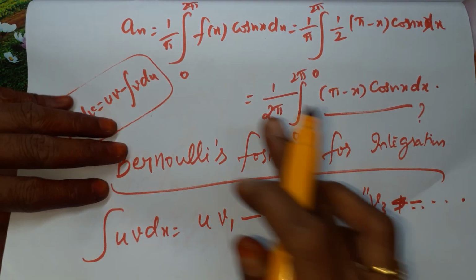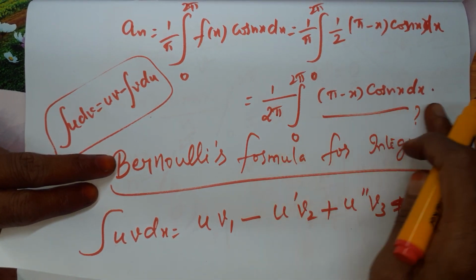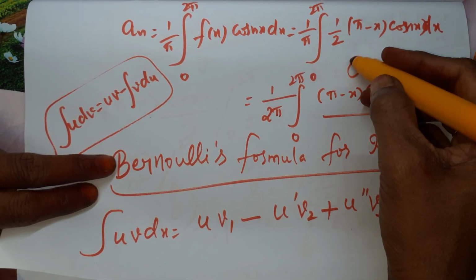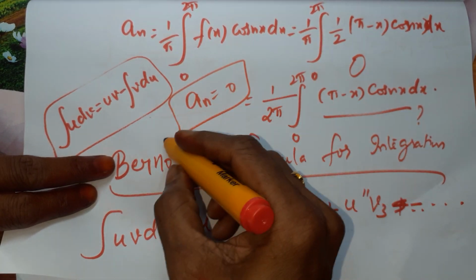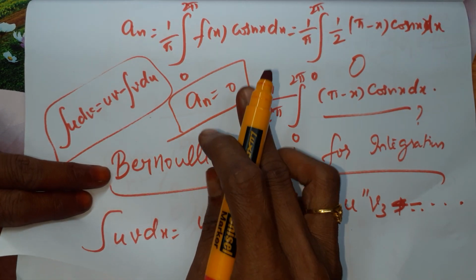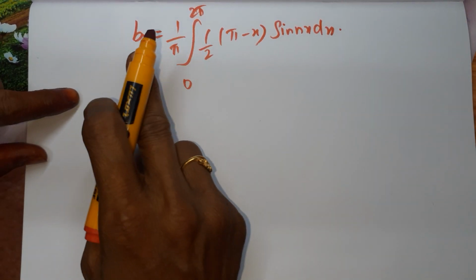So what is my an? An is equal to 1 by 2 pi into the evaluation of this integral. This integral is 0. So totally we are getting an as 0. Already we got a not 0. Now an is also 0. Now come to the calculation of Bn.